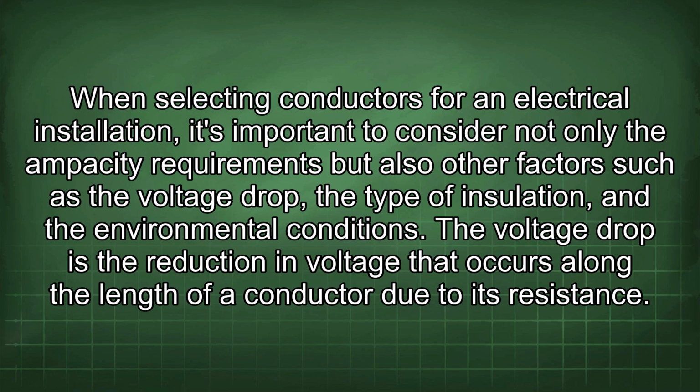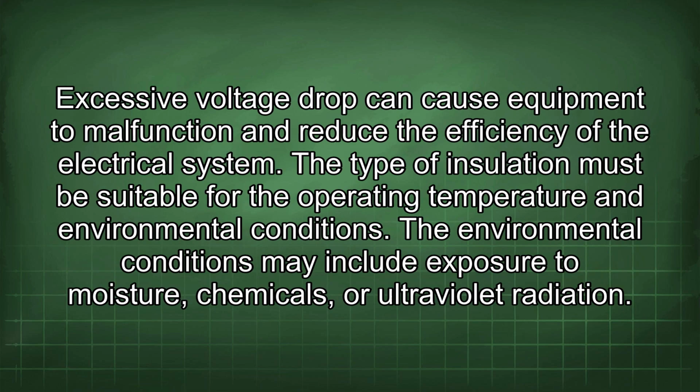The voltage drop is the reduction in voltage that occurs along the length of a conductor due to its resistance. Excessive voltage drop can cause equipment to malfunction and reduce the efficiency of the electrical system. The type of insulation must be suitable for the operating temperature and environmental conditions. The environmental conditions may include exposure to moisture, chemicals, or ultraviolet radiation.